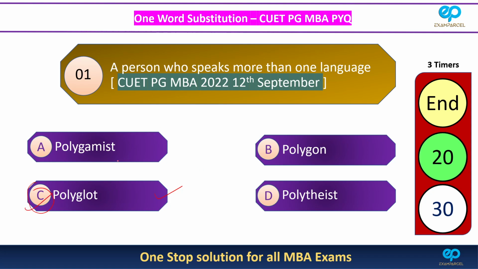Now what are the meanings of all these words? Polygamist is a person who marries more than one time. Poly means more than one, and gamy is a root word for marriage.